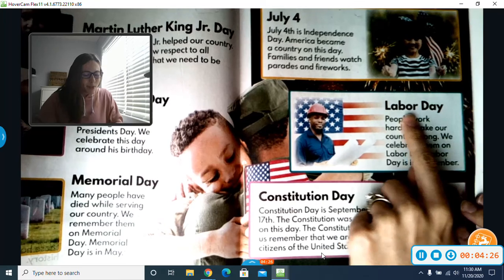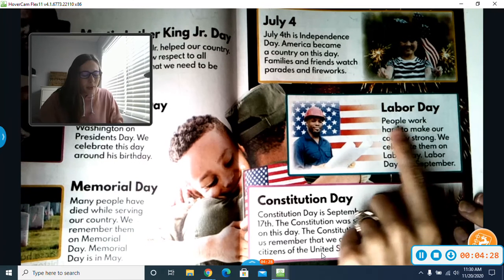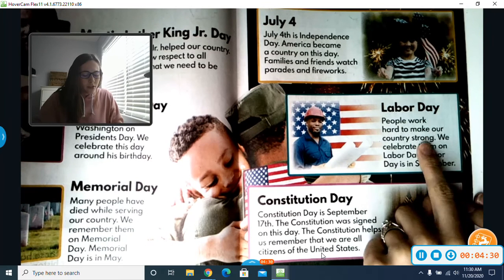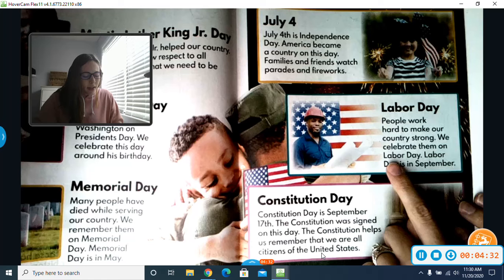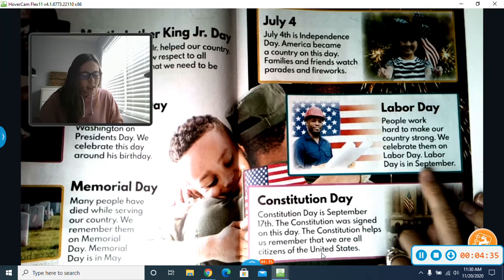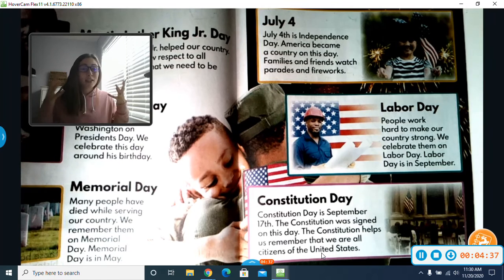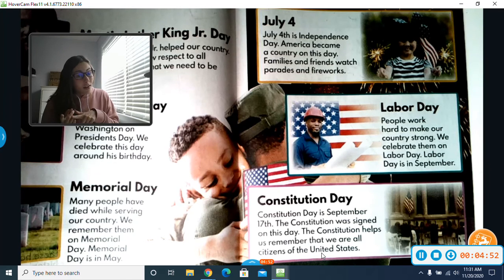The next one is Labor Day. People work hard to make our country strong. We celebrate them on Labor Day. Labor Day is in September. So Labor Day just celebrates all the workers in our country, the people who are working hard to make our country a good place to live. And Labor Day is in September. It's usually the day that we will go back to school after, but this year was a little different.